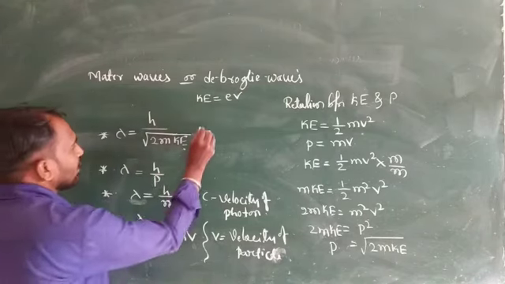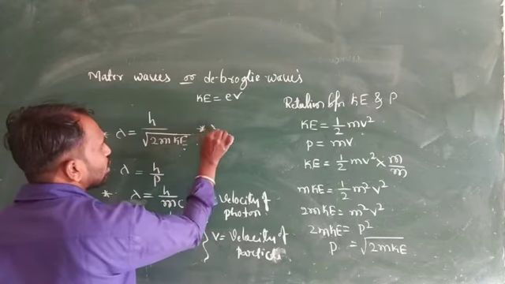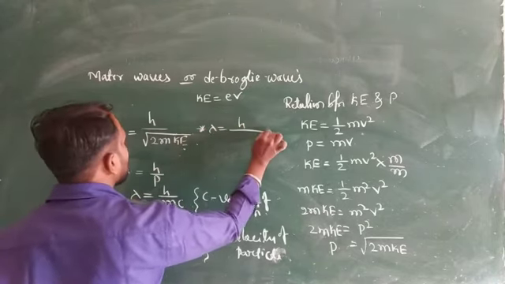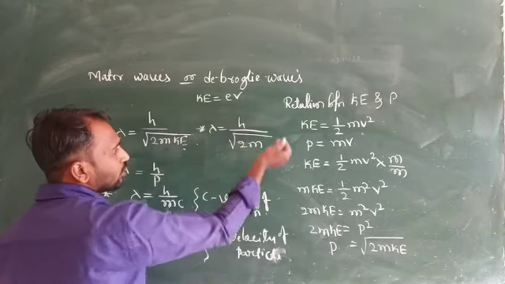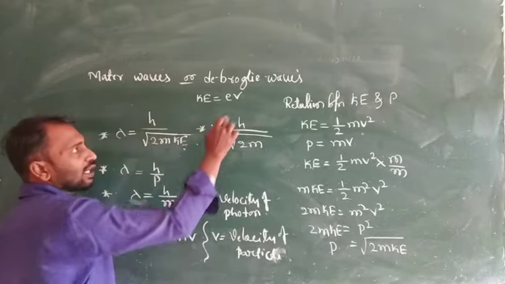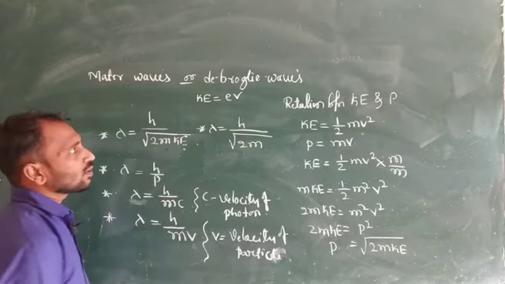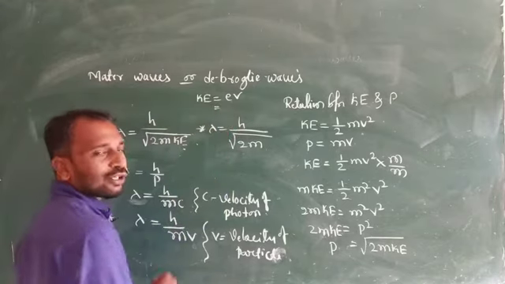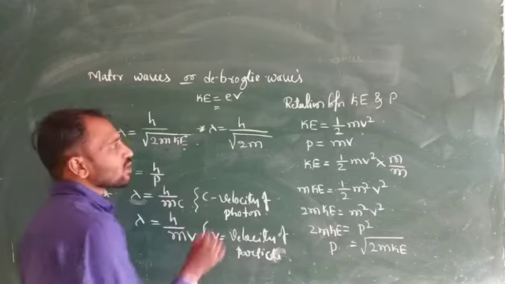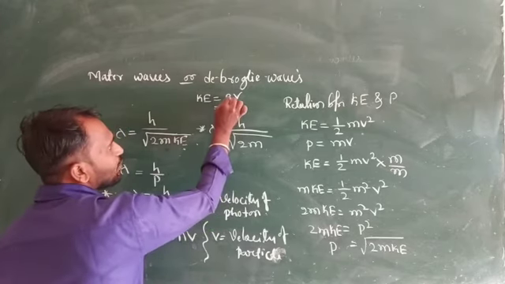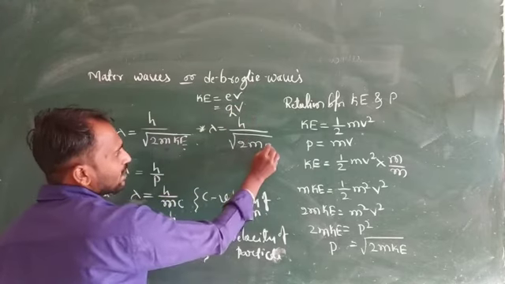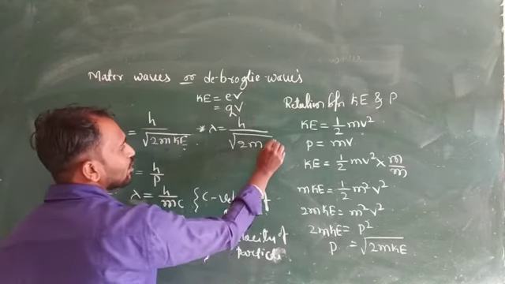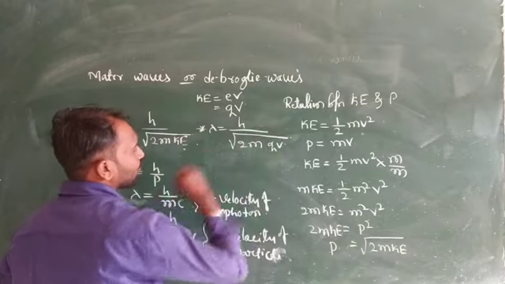So lambda is equal to h divided by root of 2m into kinetic energy. Kinetic energy is eV, where e is the magnitude of the charge. In place of e we can write q, so kinetic energy is qV.